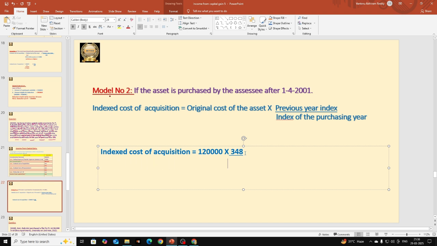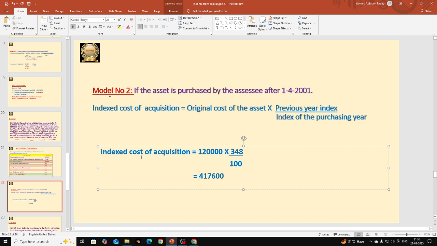We should calculate it, students, and see how much we get. 1,20,000 into 348 divided by 100. So you will get 4,17,600.